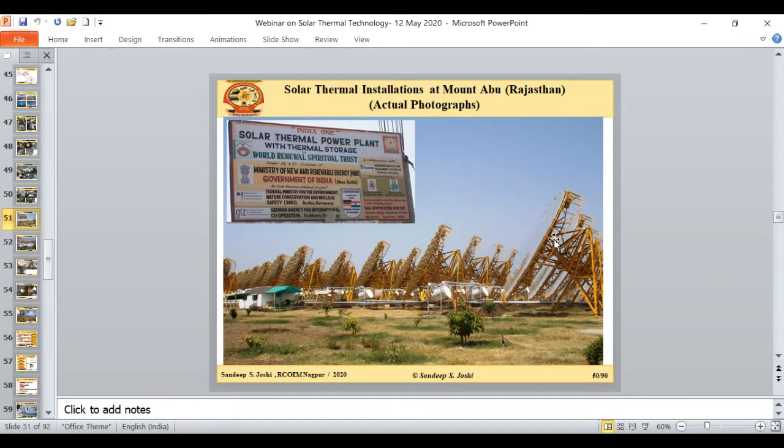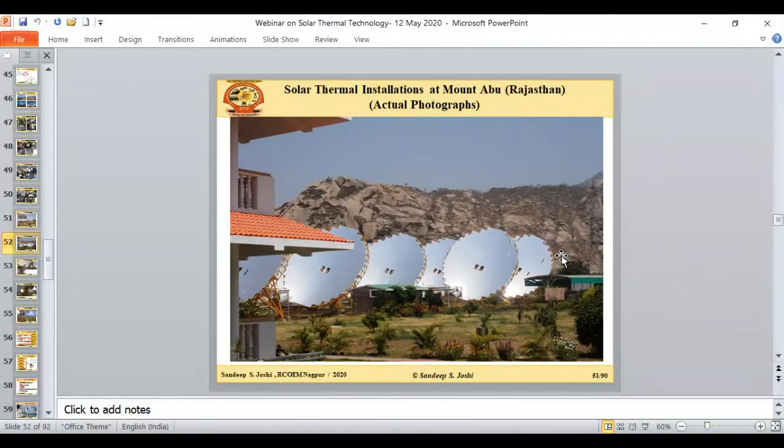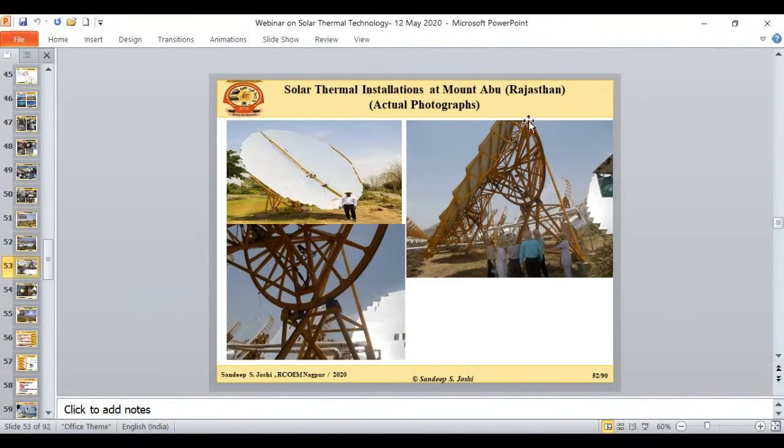It means if the solar radiation is say 1000 watt per meter square, at the receiver I will get 1000 multiplied by 350 for a single receiver. Like this, there are a total of 770 receivers of this kind. You can see the size of the receiver. This is a 2-story building and this is the size of the receiver. You can imagine the size of the receiver again, we people are standing here. This is the tracking system of the 60 square meter dish.